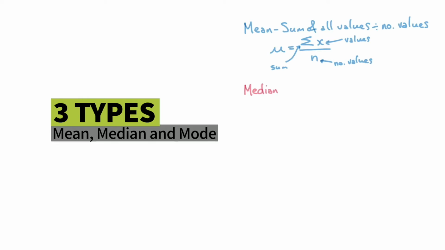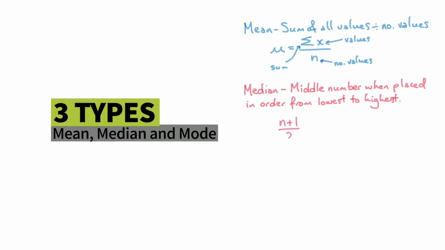Okay. Now, the median. The median is the middle number when we arrange those values in numerical order, from lowest to highest. Now, it's also the (n+1)/2th value. So if there were 5 values, it would be the third value. If there were 11 values, it would be the sixth value. So we can use that formula there.